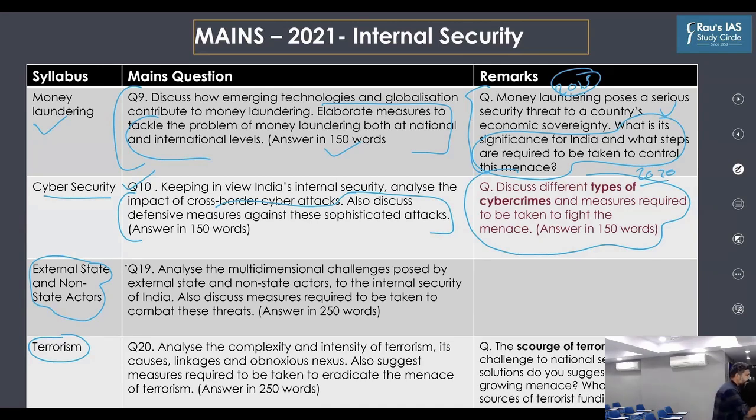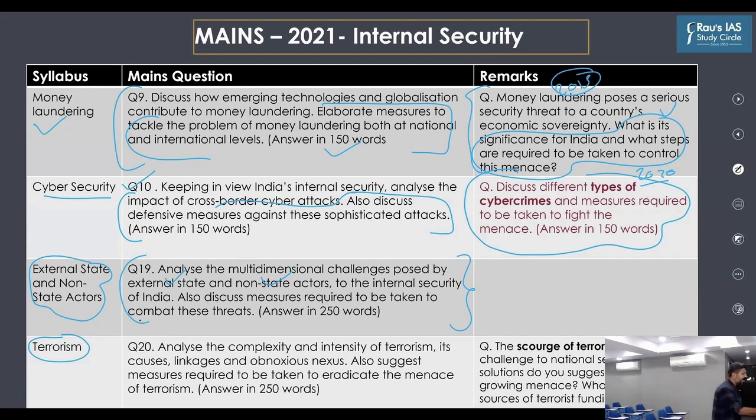Then look at this question: analyze the multidimensional challenges posed by external state and non-state actors to the internal security of India. Also discuss measures required to be taken to combat these threats. Now, this is directly or indirectly related to the issue of terrorism, because one of the important external state actors creating disturbances in India's internal security is of course Pakistan, plus there are other state actors as well, plus the non-state actors like the terrorist organizations or the organized crimes which have linkages with the terrorist organizations, they are posing a threat to India's internal security. So these are two broad dimensions.